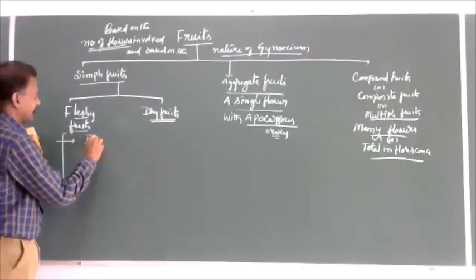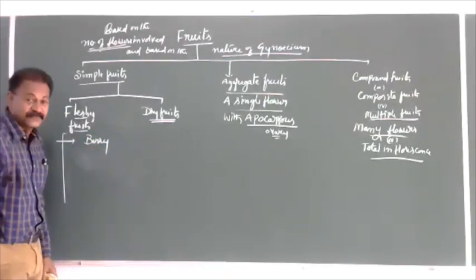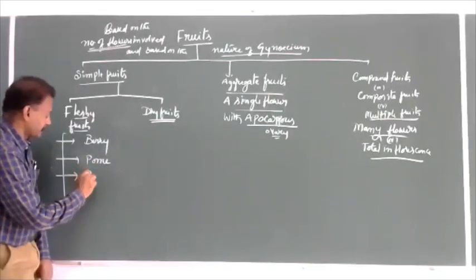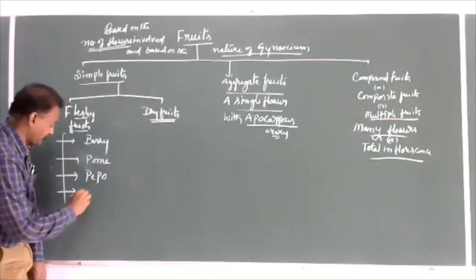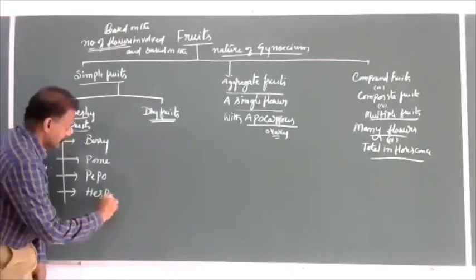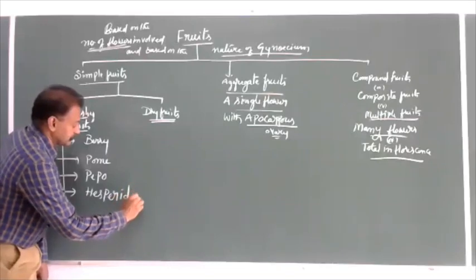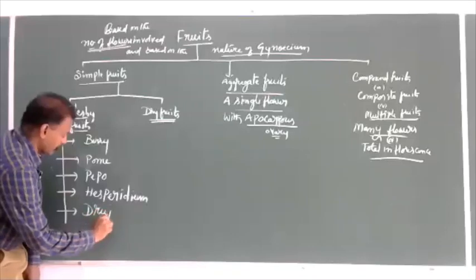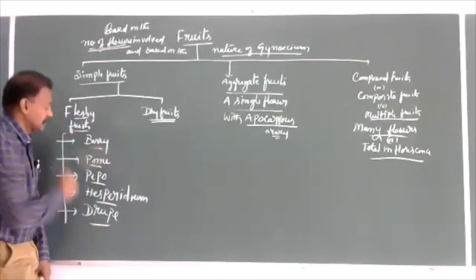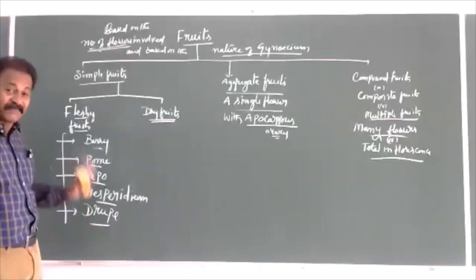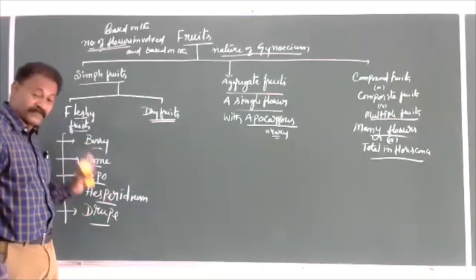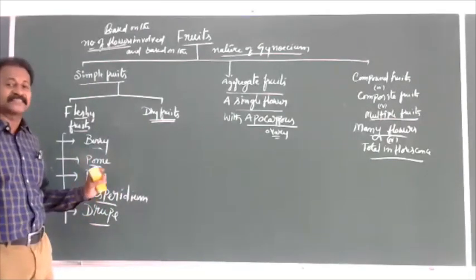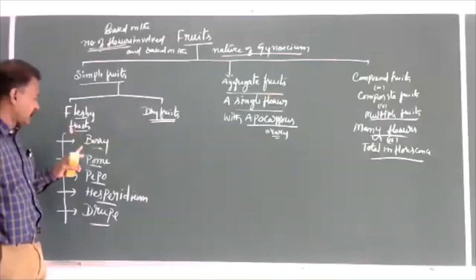So fleshy fruits are again divided into various types: berry, pome, pepo, hesperidium, drupe. So my dear students, all these are not mentioned in the NCERT book, but it is good to have a minimum understanding about these. Fleshy fruits, berry.